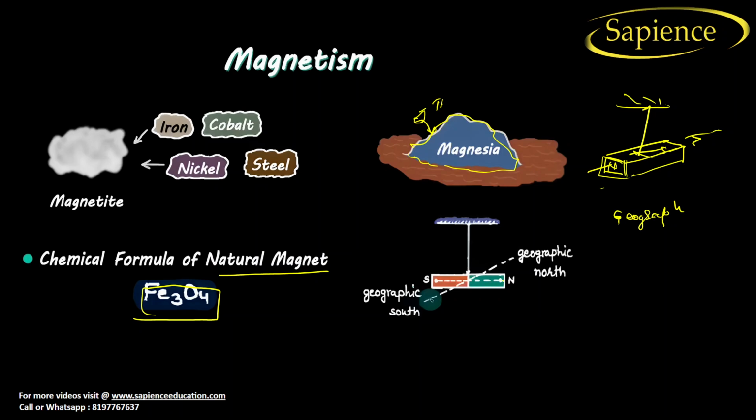If this is your earth with the north pole and south pole, and the magnet aligns in this direction, then this part is considered the north pole and this part the south pole.